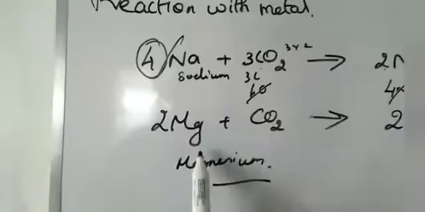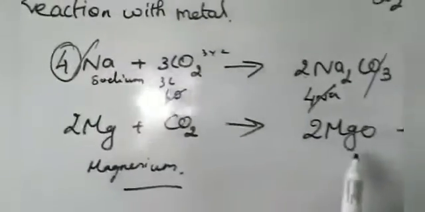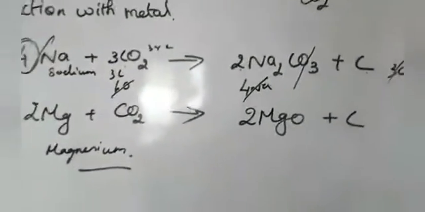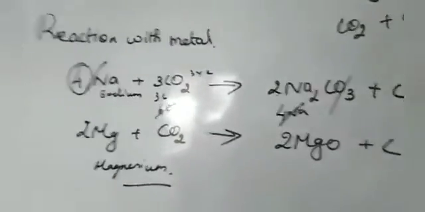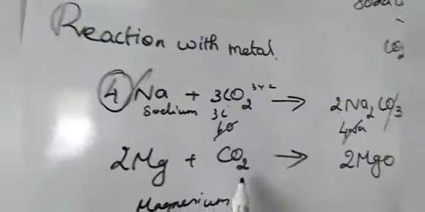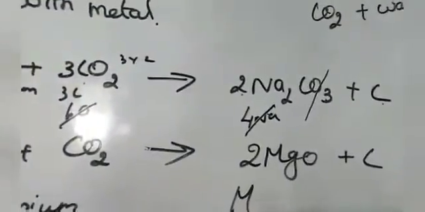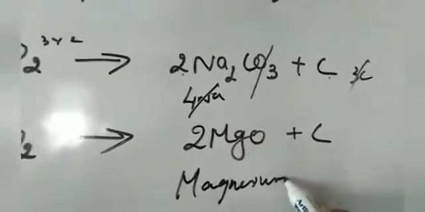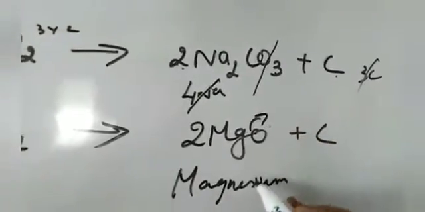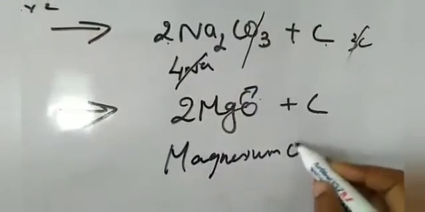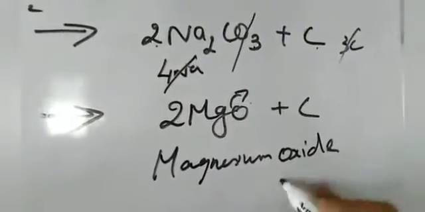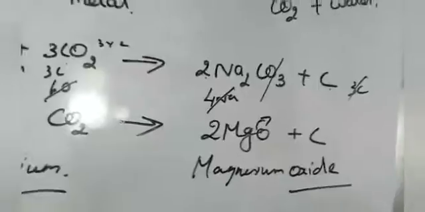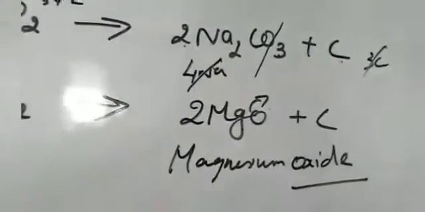Next, magnesium combines with carbon dioxide to form what? Magnesium carbonate. Sorry, magnesium combines with carbon dioxide to form magnesium oxide, not carbonate. Here magnesium does not have the carbon. Yes, magnesium oxide. Magnesium combined with the carbon dioxide forms magnesium oxide.